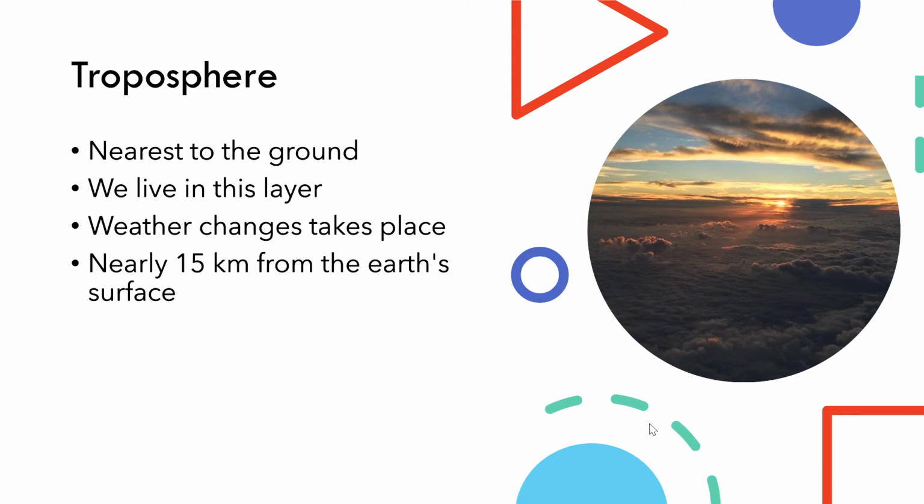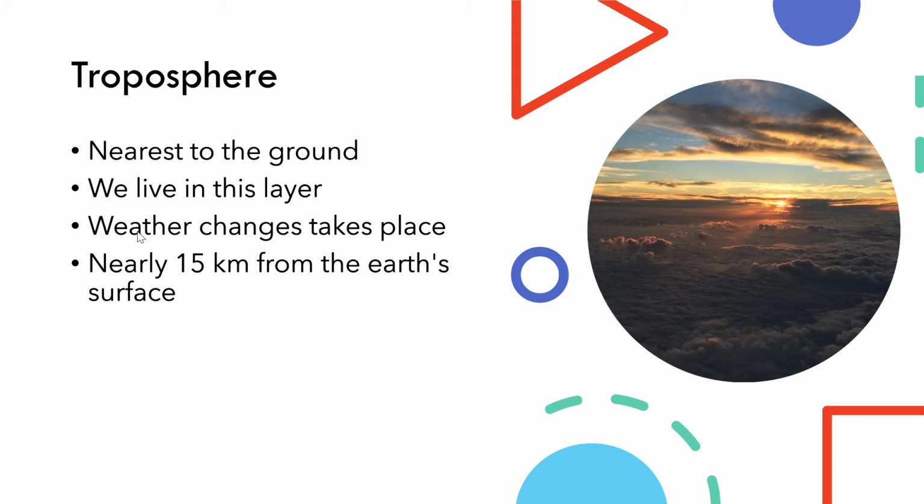To begin with, troposphere. You can see it is nearest to the ground. It is the layer that is near to the ground, and we live in this layer. It is the densest layer of air, and this layer of air gets thinner as we go up, and the air has less oxygen gas.